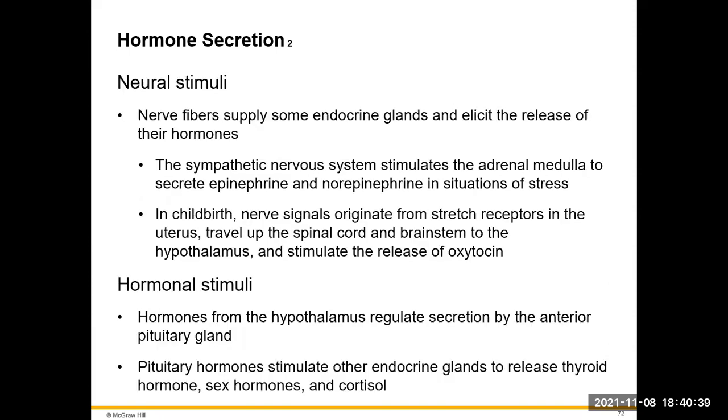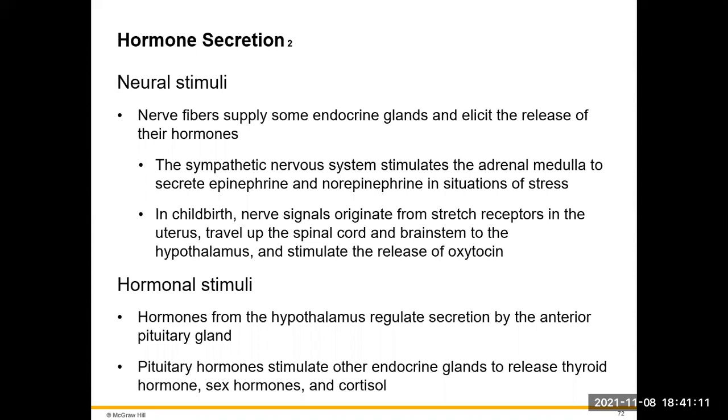So if we look at neural stimuli, we see that the nerve fibers are going to supply some of the endocrine glands with their specific hormones. These sympathetic neurons are going to stimulate the adrenal gland to secrete epinephrine and norepinephrine in times of stress. In childbirth, some of the nerves in the uterus are going to stretch, and they're going to send a message up the spinal cord to the brainstem, to the hypothalamus, which is going to stimulate the release of oxytocin from the posterior pituitary.